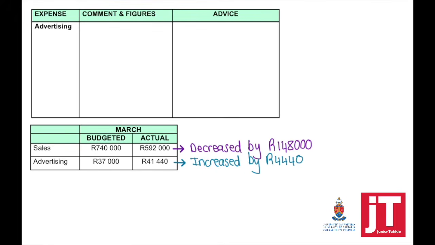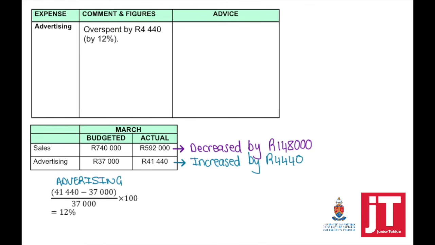It increased by 4,440. Now reminder, advertising has an impact on your sales. And if we're looking at our sales, it decreased by 148,000. So we spent more on advertising, but it didn't have the desired effect on our sales because our actual sales was less. So when we're commenting now and we're quoting our figures, we start off by saying that we've overspent by 4,440. That is by 12%.